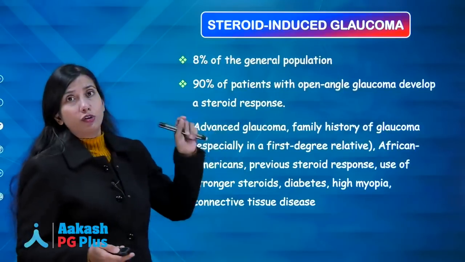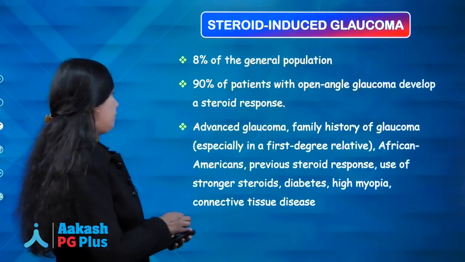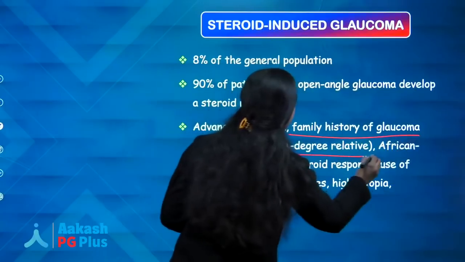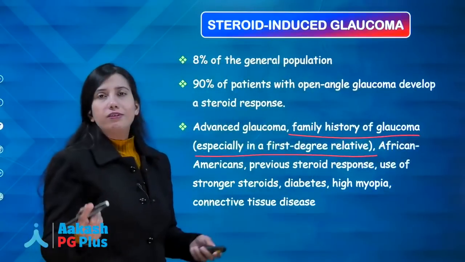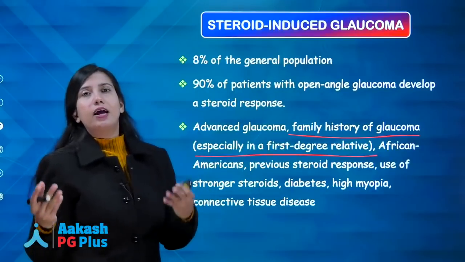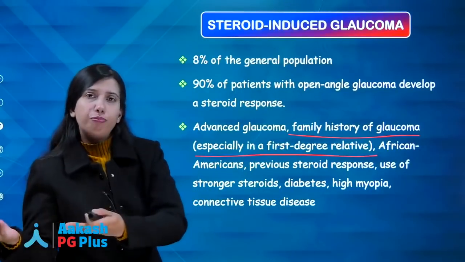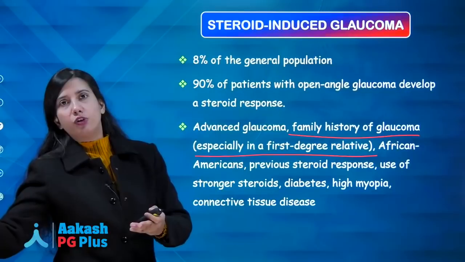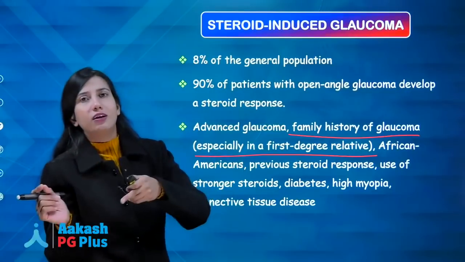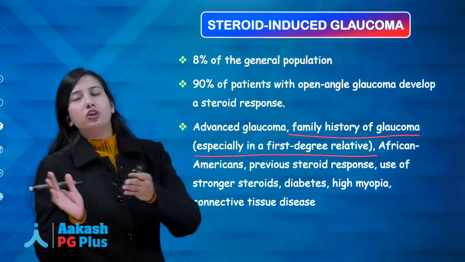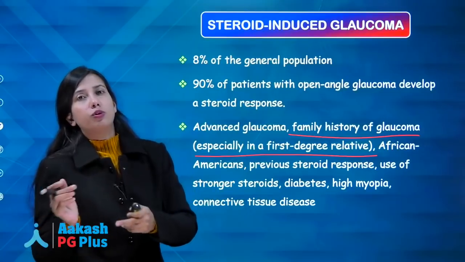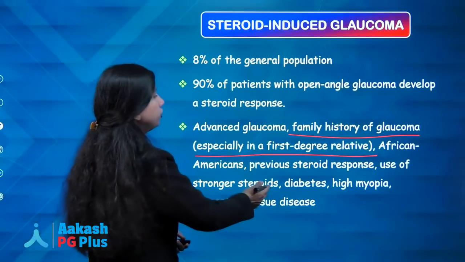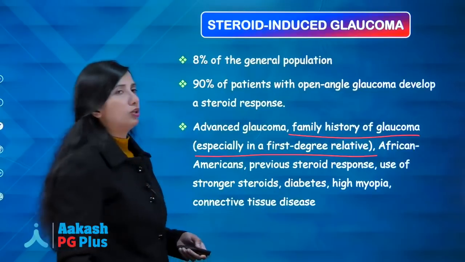And other risk factors for steroid induced glaucoma are, importantly, family history of glaucoma, especially in a first degree relative. We have already said that in first degree relatives the incidence of POAG is more. Similarly, as in POAG the risk of steroid response is more, therefore in first degree relatives, by correlation, the steroid response will be more. Other risk factors are stronger steroids, diabetes, high myopia and connective tissue disorders.